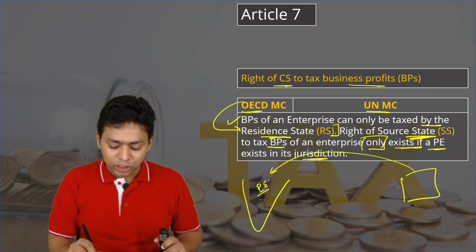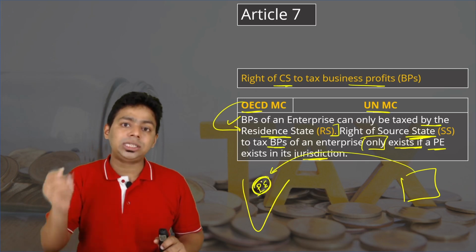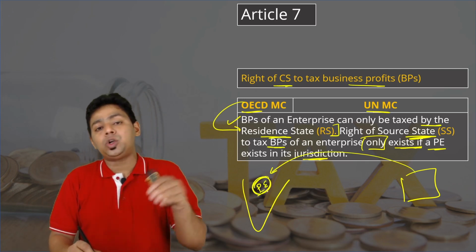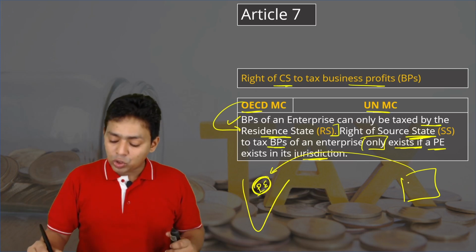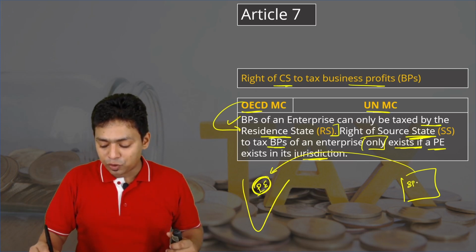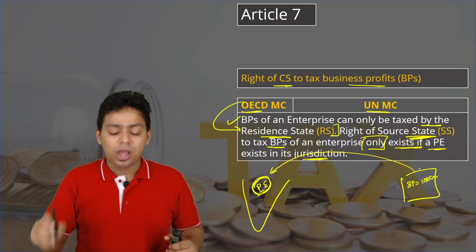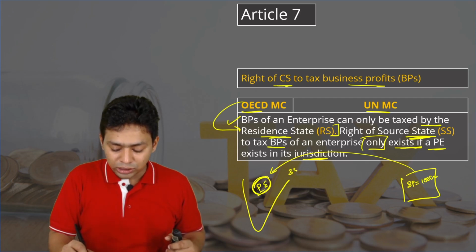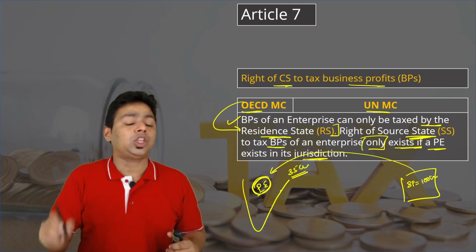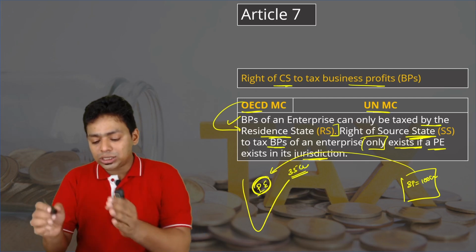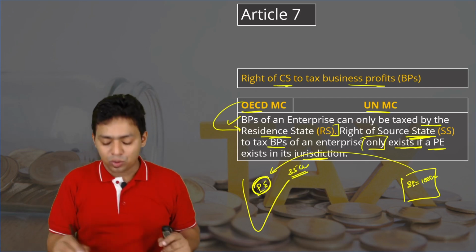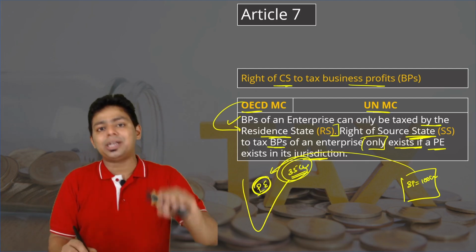What they are saying is the source state can tax only such income which is attributable to the permanent establishment. So the total business profit of this entity is 100 crore. Out of 100 crore, only 35 crore was earned in India through the permanent establishment. So this article is saying not 100 crore, only 35 crore can be taxed in India.